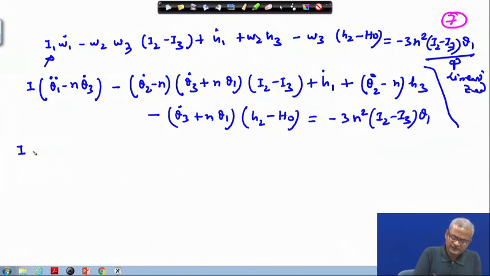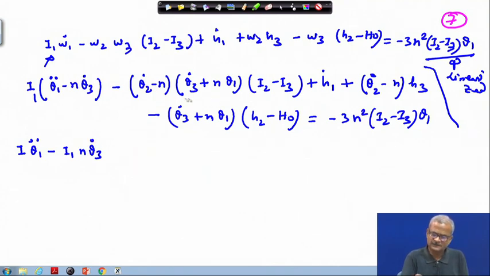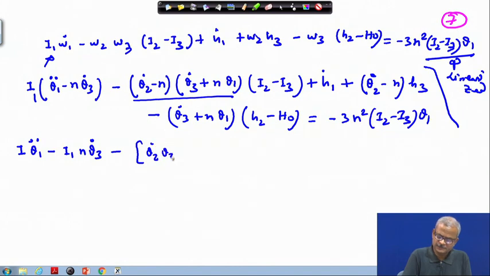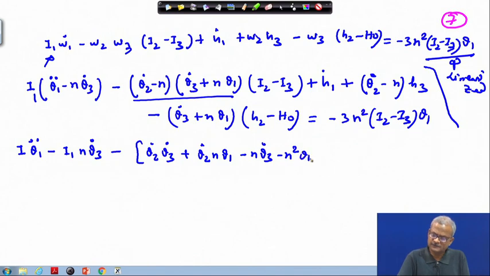So, break up and do the approximation. This type of work already we have done. This is I1. Okay. So, I1 times n times theta 3 dot. Here this part we will expand it. So, minus theta 2 dot theta 3 dot, n times theta 1 minus n times theta 3 dot minus n square times theta 1 times I2 minus I3.